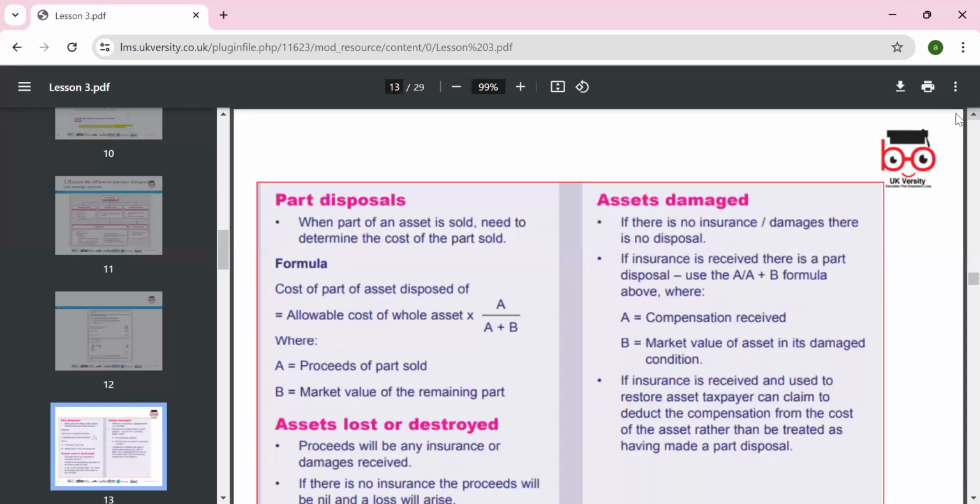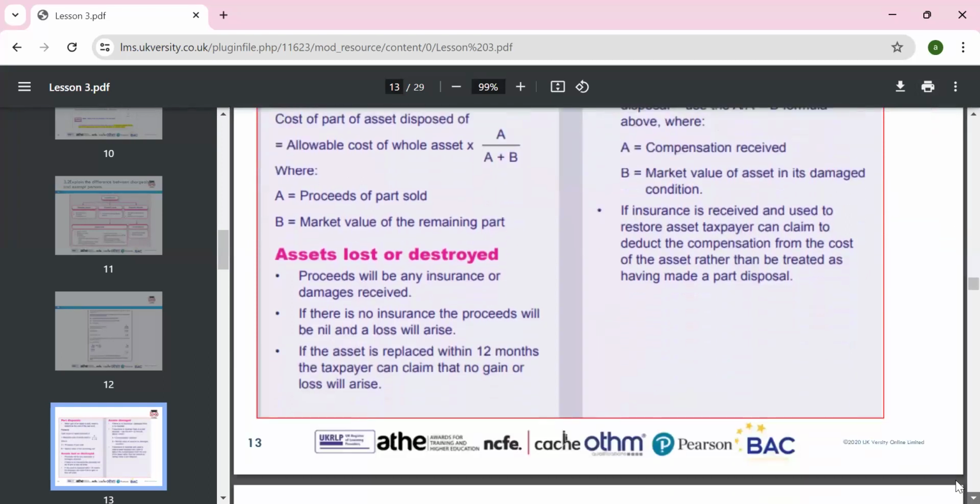If the asset is damaged and we have a loss, and insurance is received, for the part disposal use A divided by A plus B. A is the compensation received and B is the market value of the asset in its damaged condition. So thus we can use it to calculate the value.